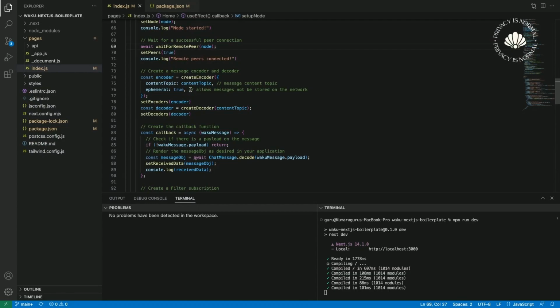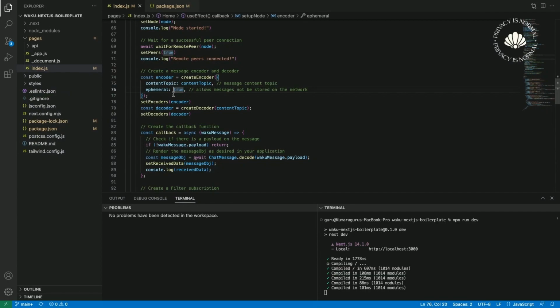For the Waku SDK, we don't have a default set of preferred encryption along with the SDK. You are free to use any encryption mechanism or library that you want. For setting up encoders, which is available in the package, you can simply run the create encoder function, and pass in the content topic inside the function with ephemeral as true.